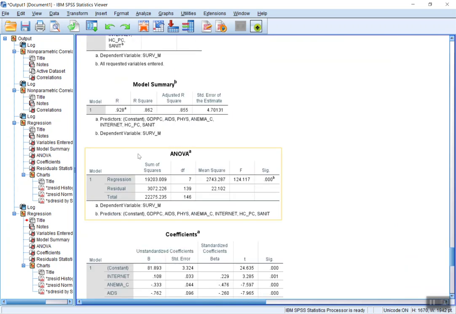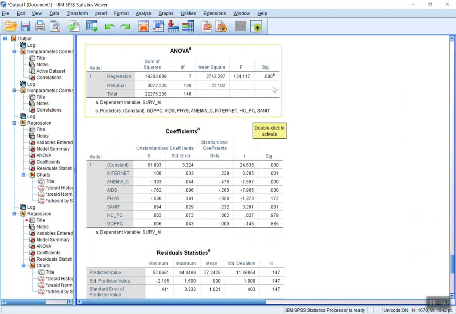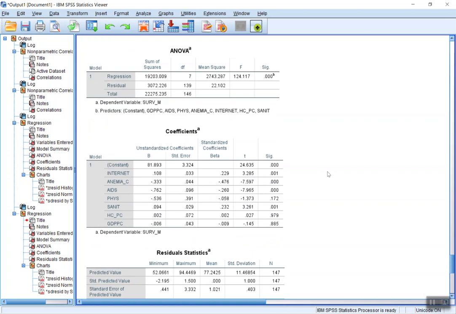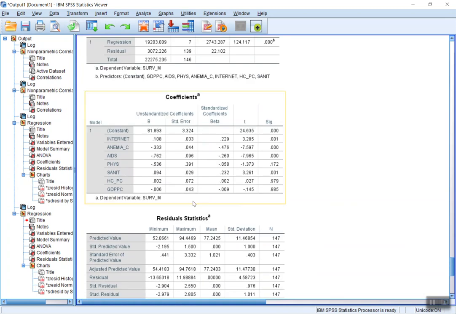So our adjusted R-square is now 0.855, which is still really good. And the F value is 124.177, so it's significant. We're explaining 86% of the variance, and we have a model with good explanatory power. And when we look down here at our variables, neither healthcare spending per capita nor GDP is doing much in the model. So let's go ahead and take those out too.